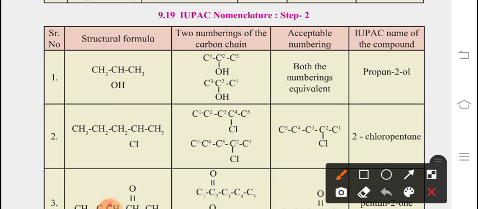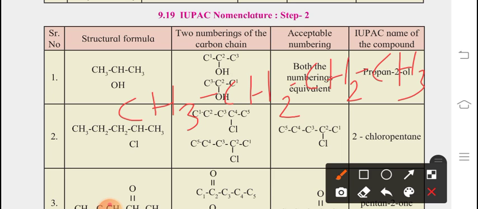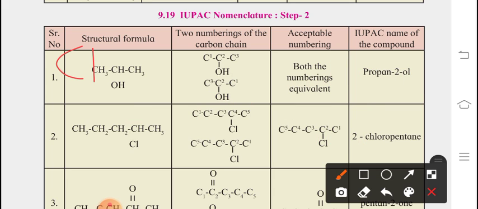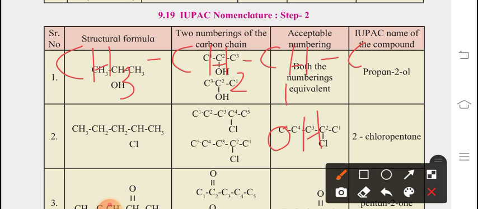That example is CH3, CH2, CH2 and CH3. Now you have to write OH with it. Then here one CH is there and one OH is there, a single H. Now what is the name of this compound? Wait, I'll show you again. CH3, CH2, CHOH, then CH3.